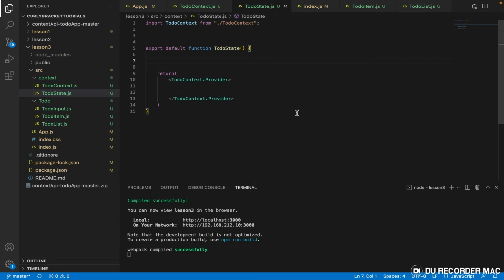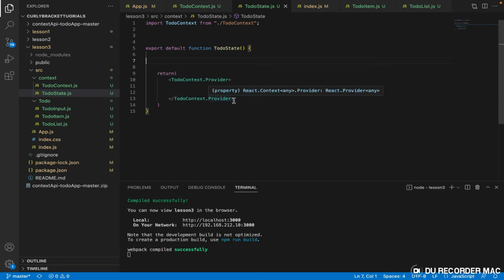I liken the use of context to a restaurant where every customer, irrespective of the table where they are, whether at the corner, at the center, or at the entrance of the restaurant, no matter where they are, let's call these customers components. And each and every one of these customers wants to make an order, right? And then each and every one of them can approach the desk and make their order. That is how it is.